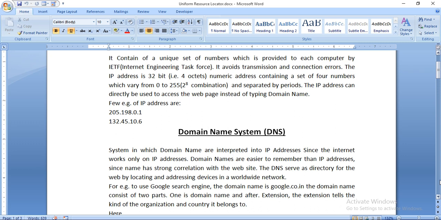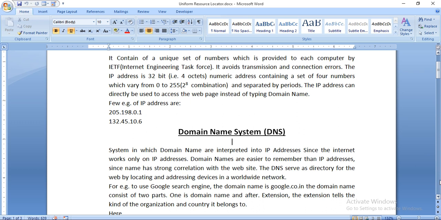Since the internet works only on IP addresses, why do we put the domain name? Because the internet always understands IP addresses, not the domain name. Domain names are easier to remember, like google.com, than IP addresses, since a name has a strong correlation with the website.